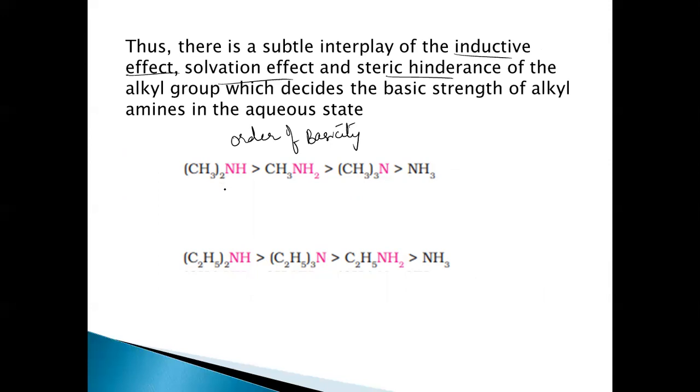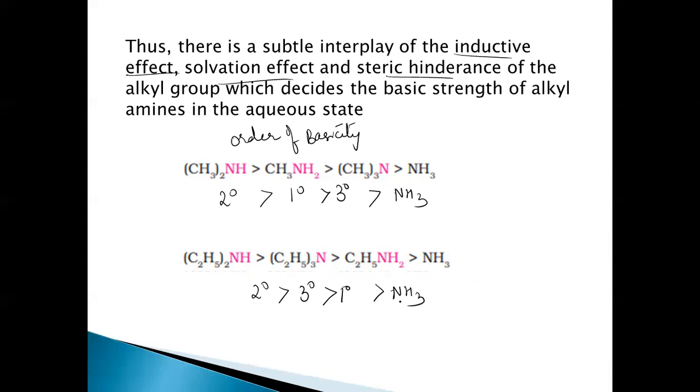For methyl substituted, secondary is more basic than primary, then tertiary. For ethyl substituted, secondary is more basic than tertiary, than primary. All of them are definitely more basic than ammonia.